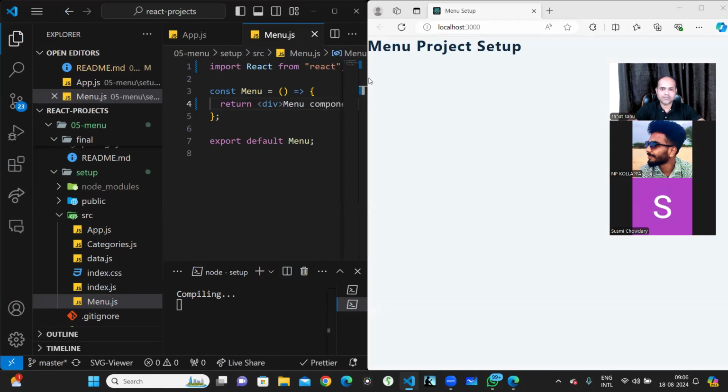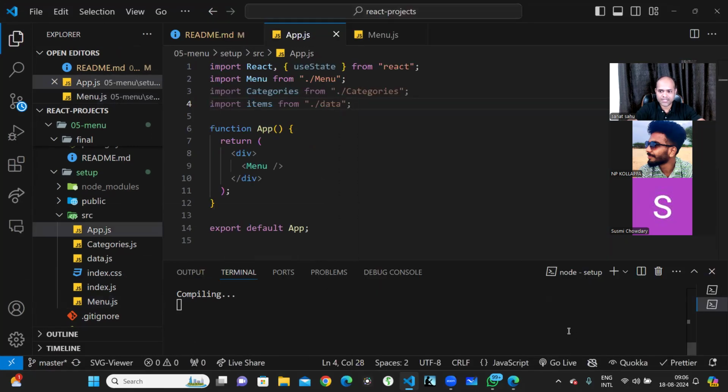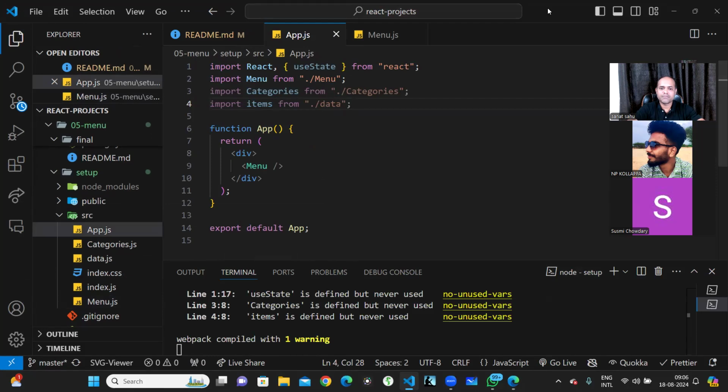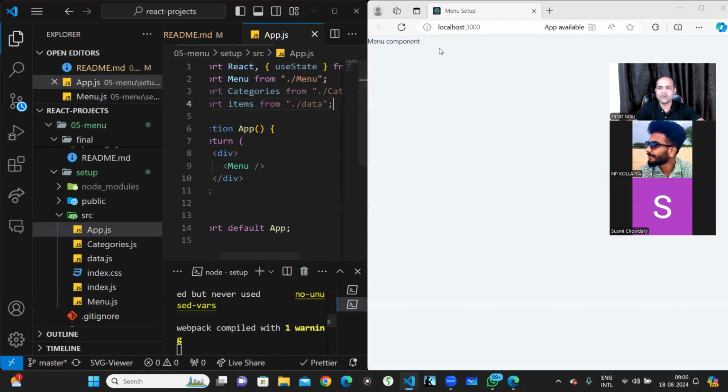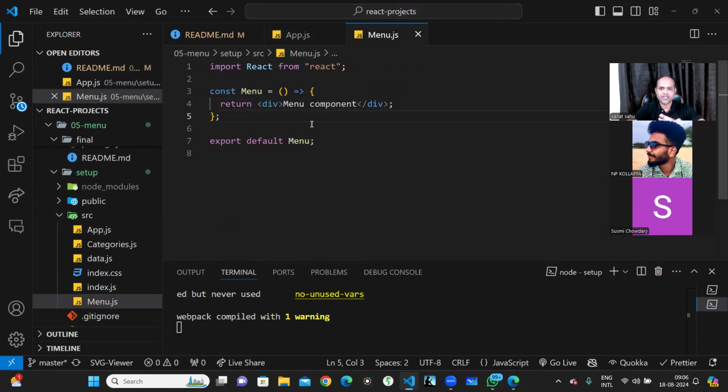So menu project setup is there, and after that I am expecting the menu component. Okay, it is compiling. Let it get compiled. Now it's compiled. So menu component is visible, right? That means our new component that we have created, which is called the menu component, is working.